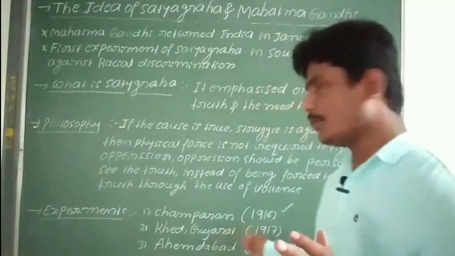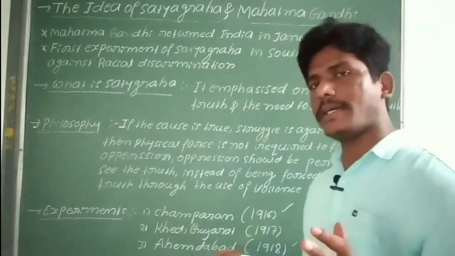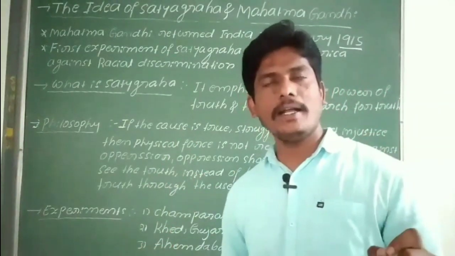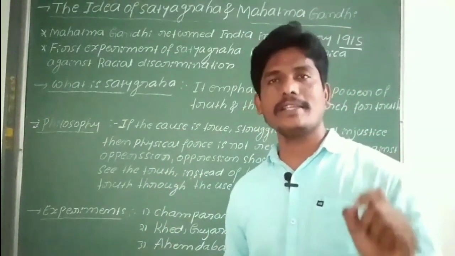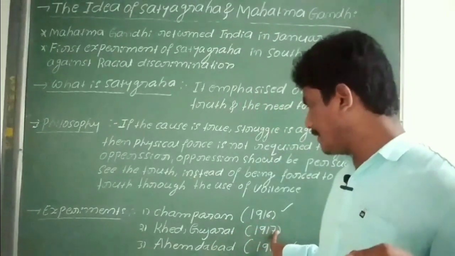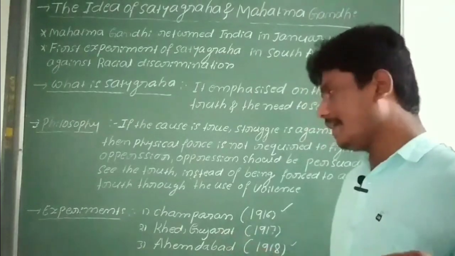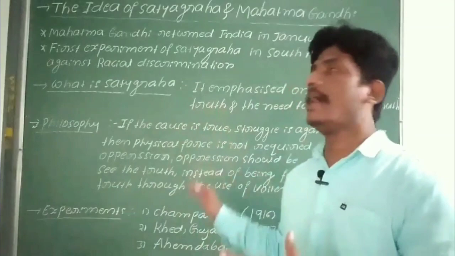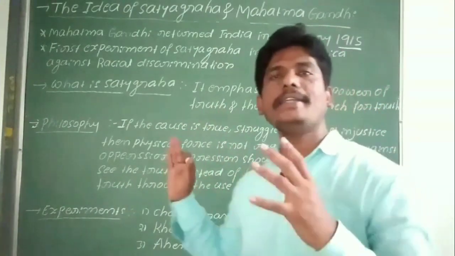So these were all the most important questions. Where did Mahatma Gandhiji start his first Satyagraha in India? Champaran in 1916. Second, 1917 in Kheda. In 1918 in Ahmedabad. Okay, so hope you understood the ideas of Satyagraha and Mahatma Gandhi.